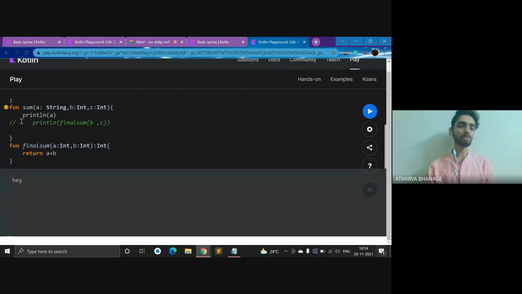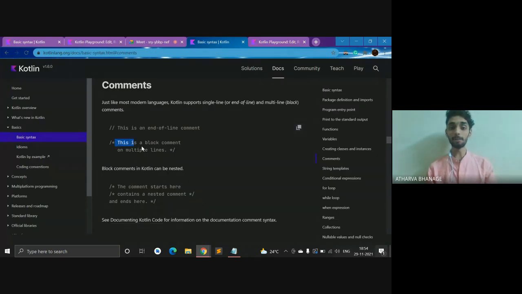How do you put comments? You can either manually put double slash, or you can just press control slash to comment and uncomment it. So this is the way you comment. For commenting multiple lines, instead of having a double slash for every single line, you can just put slash asterisk. So this whole part will get commented out. So this is something about comments.